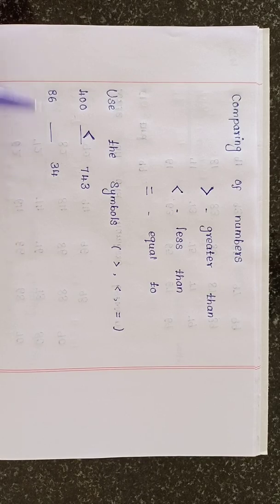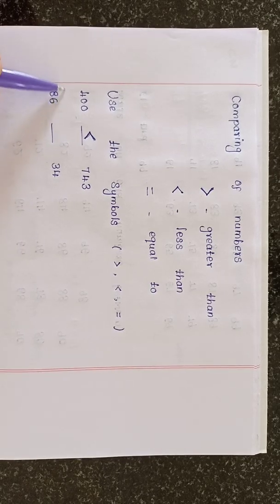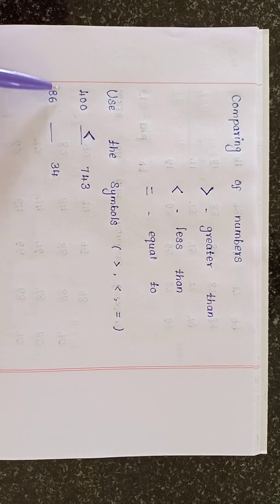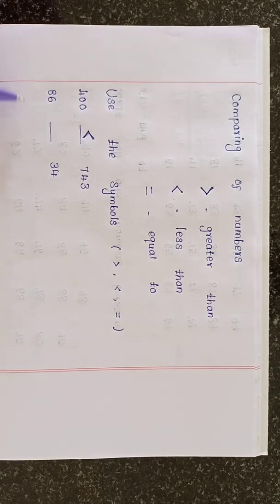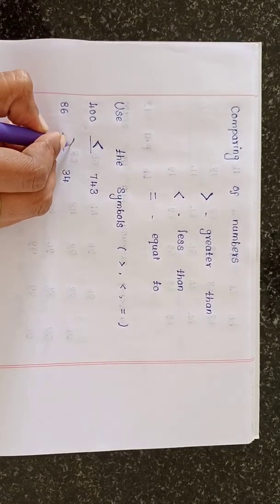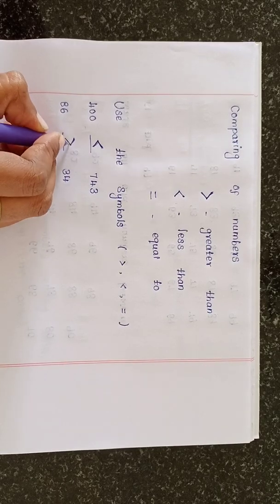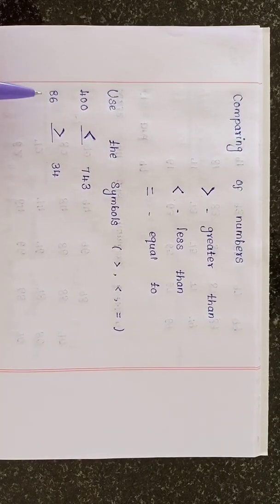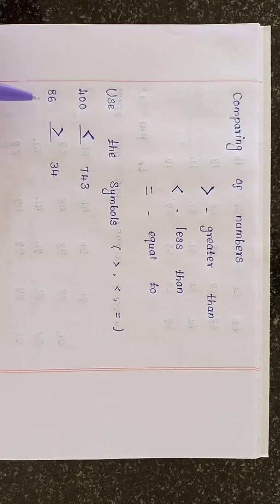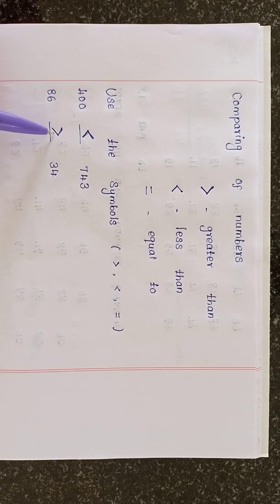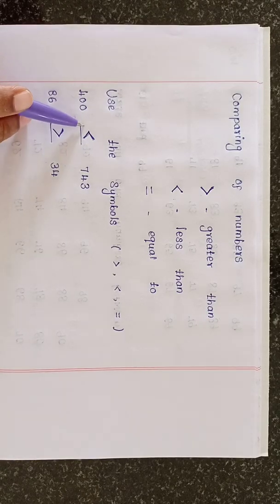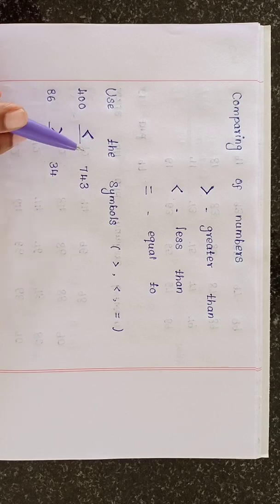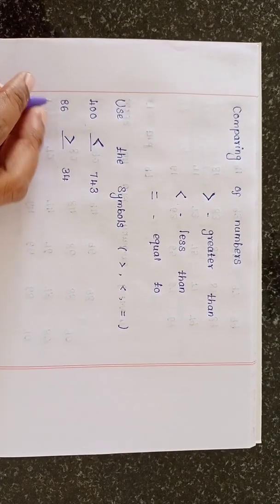Which is greater? 86 is the greatest number. If the greatest number is written first, we have to use the greater than symbol. Otherwise we have to use the less than symbol. Do you understand?